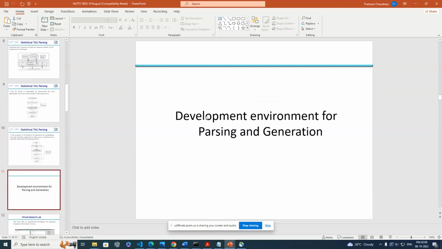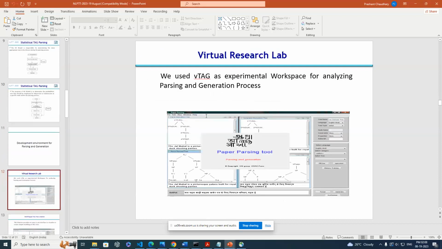So now I'm going to the exact research environment for parsing and generation. This is the virtual research lab we created in our earlier research, and we also presented a paper on this. We use this research lab to analyze and do all the research related to tree adjoining grammar.